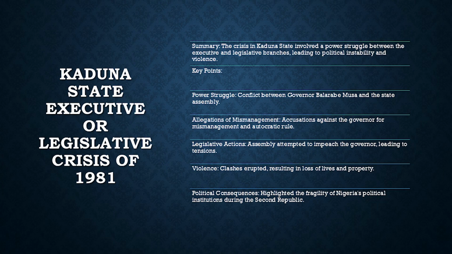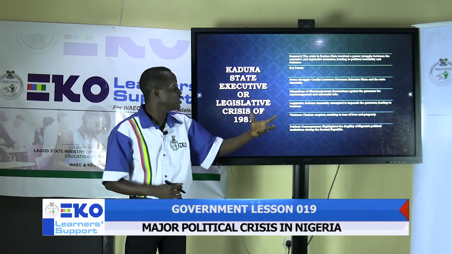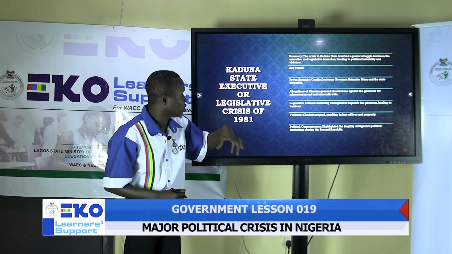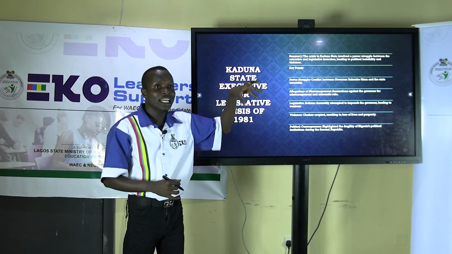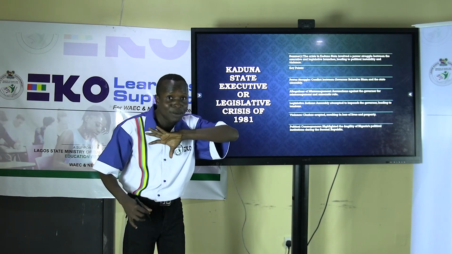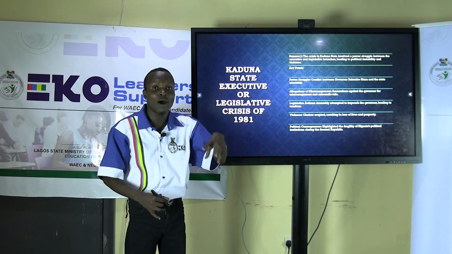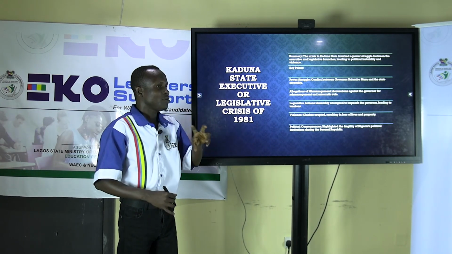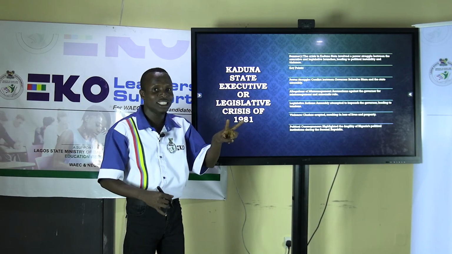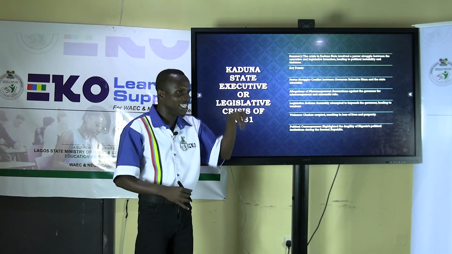The governor of Kaduna was from a party called PRP, People's Redemption Party, and majority of the members of the House of Assembly are members of the NPN, while the governor is a member of PRP, and this caused clashes between the assembly, the legislature, and the executive arm of government in Kaduna.